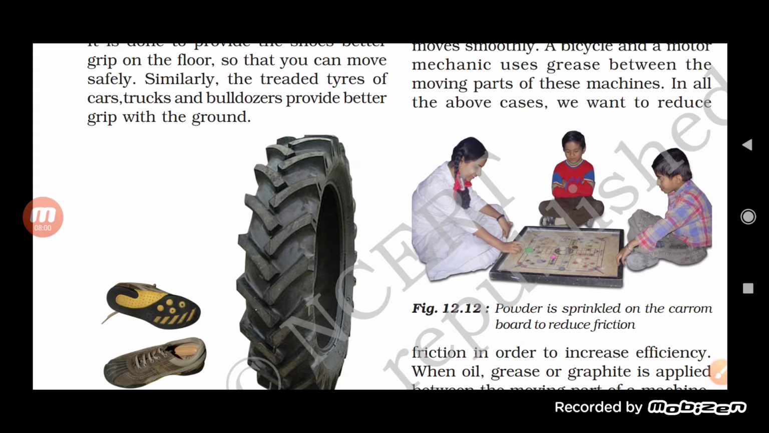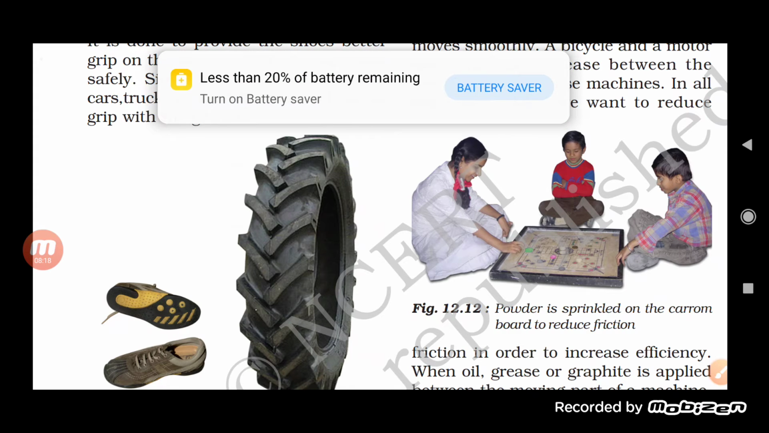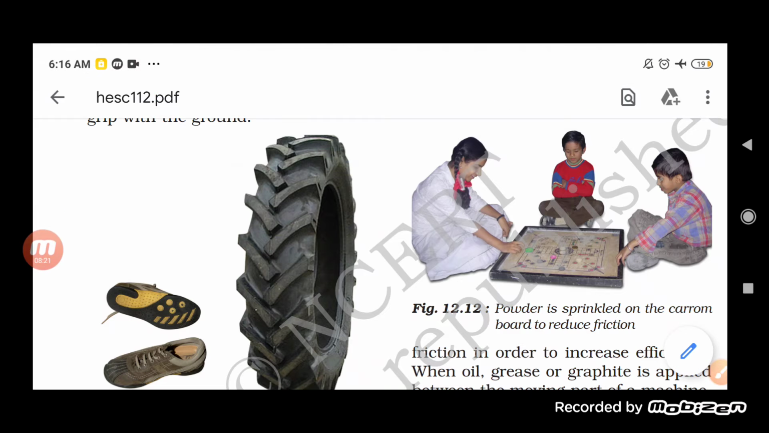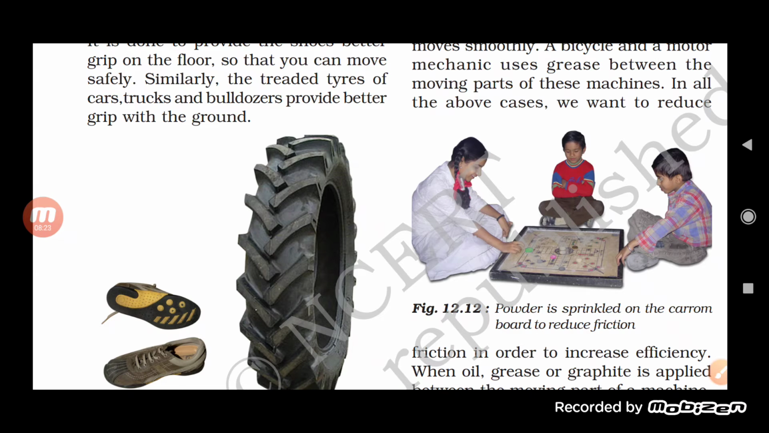Okay, so this is the treaded tire. The treading is done on it, and this treading helps in increasing the grip between the tire and the ground. So we are able to move very easily, and even vehicles are able to move easily because of these grooves or the treading.